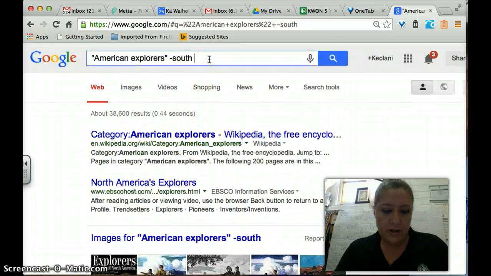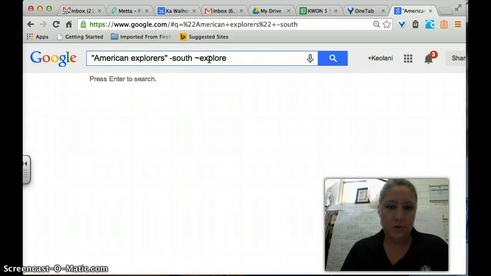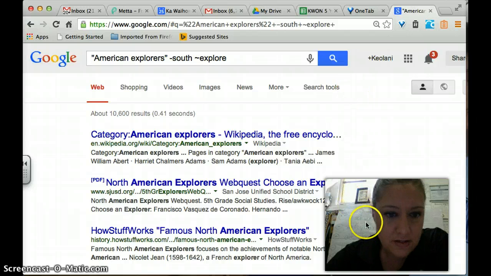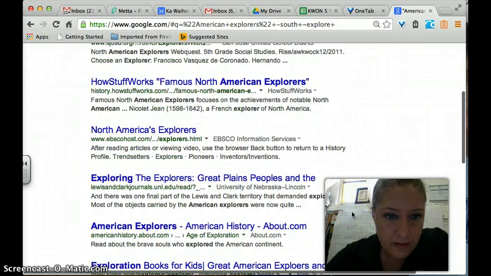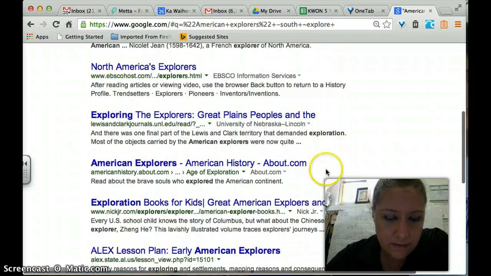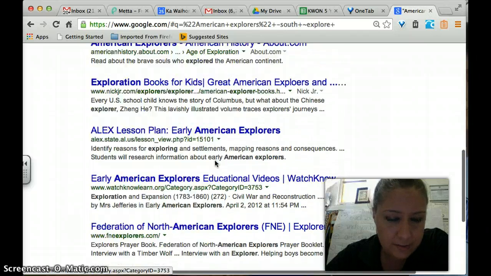But I don't want just the word explorers. I want maybe explore. So not just explore, explorers, but explore, exploring, anything that is like that. And so the squiggly line here means any words that are similar to that, similar to explore. We're going to add that on. So let's see what happens. You can see on our list now we have exploration, explored. It'll add more things on depending on what we're looking at.